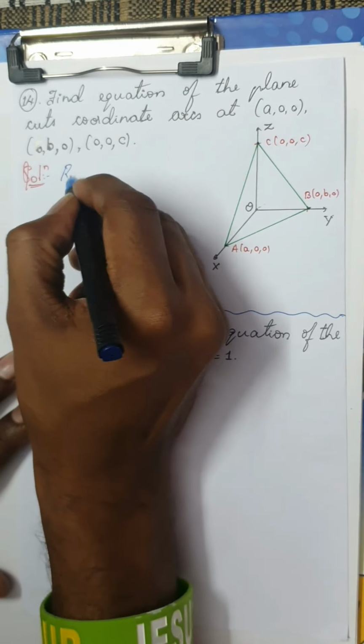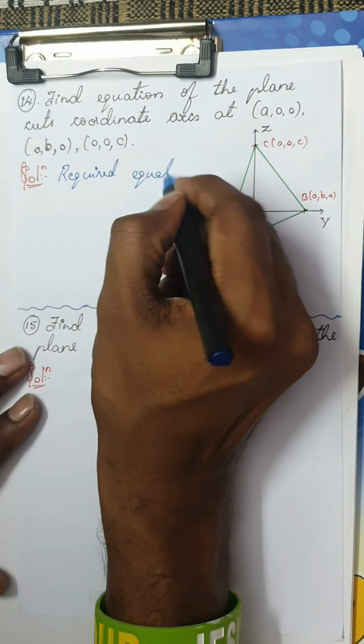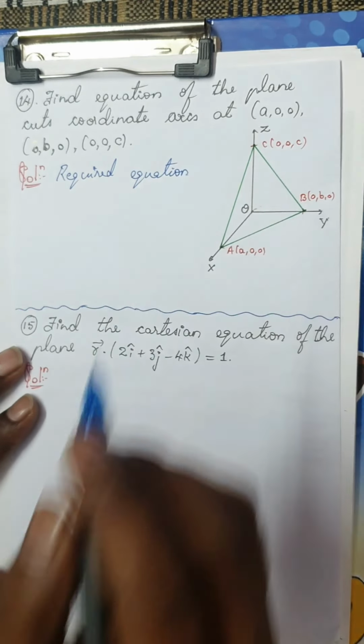The required equation, this is the indirect way of asking the intercept form of a plane.